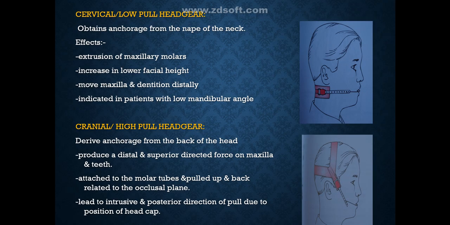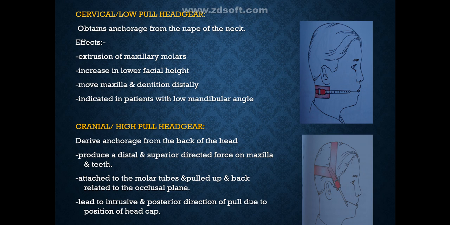The cervical or low pull headgear obtains anchorage from the nape of the neck and it affects the extrusion of maxillary molars, increase in lower facial height, and moves the maxilla and dentition distally. It is indicated in patients with a low mandibular angle.